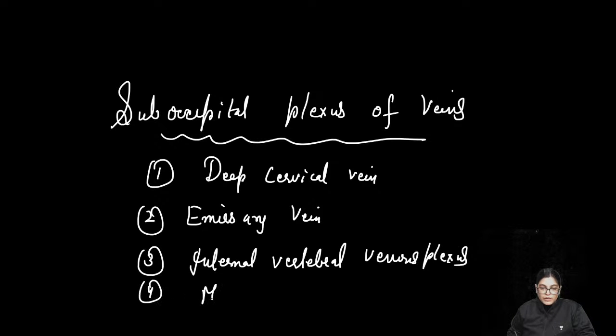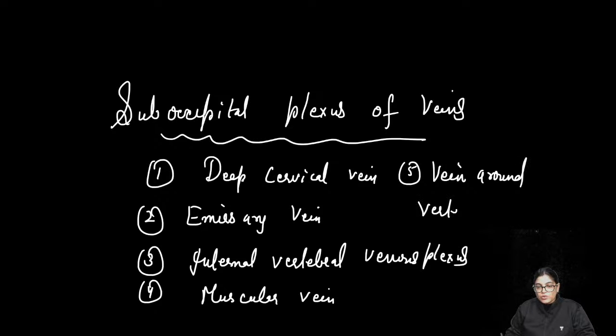A few of the muscular veins, and the veins covering the vertebral artery, also contribute in forming the suboccipital venous plexus. So these are the few veins which totally contribute to the suboccipital venous plexus.